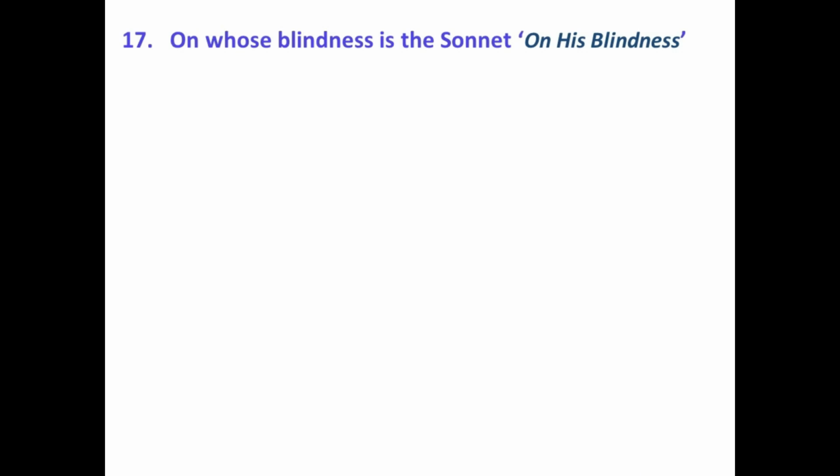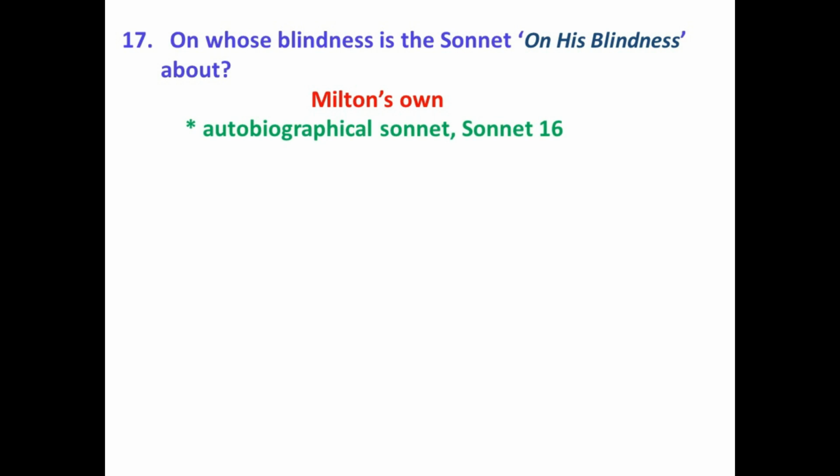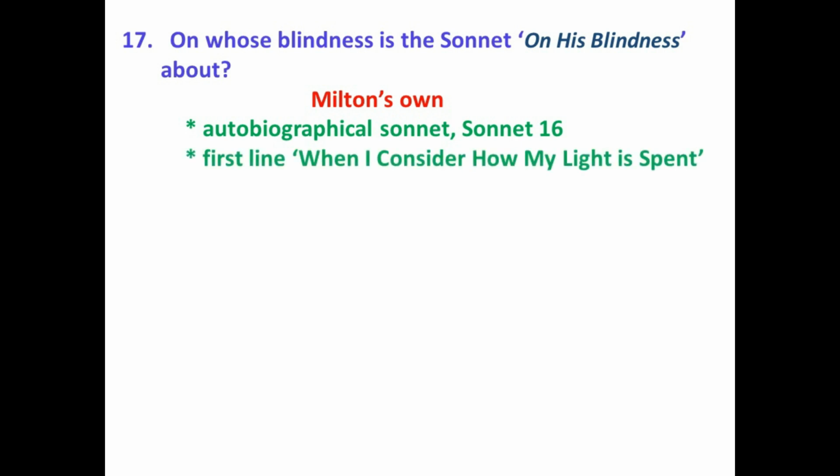On whose blindness is a sonnet on his blindness about? Milton's own. Now this is an autobiographical sonnet, okay, and it reflects on his faith in God as he is turning blind, as he is losing his sight. The first line of the sonnet is, when I consider how my light is spent. So this sonnet is also called when I consider how my light is spent, apart from on his blindness.